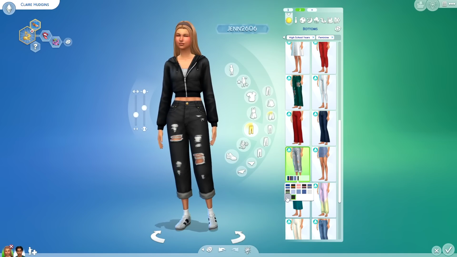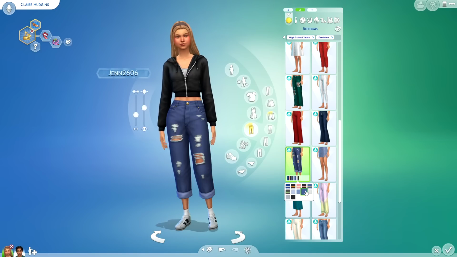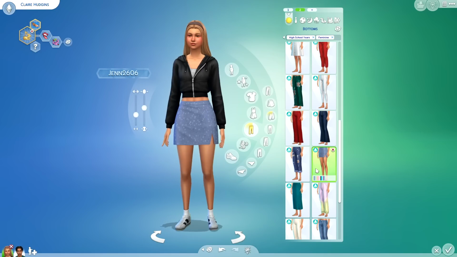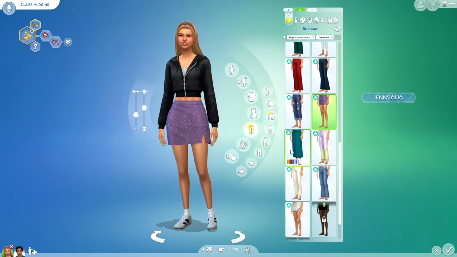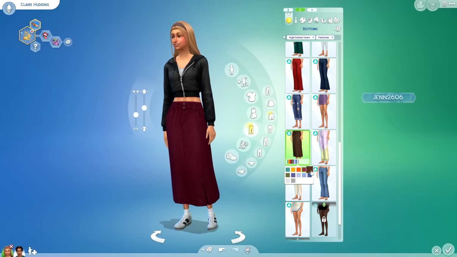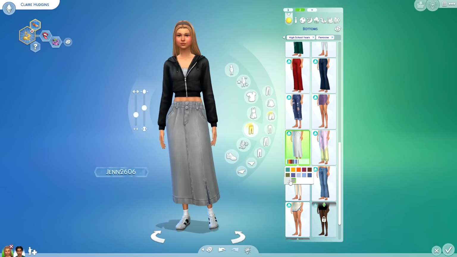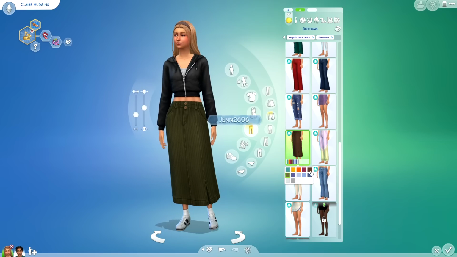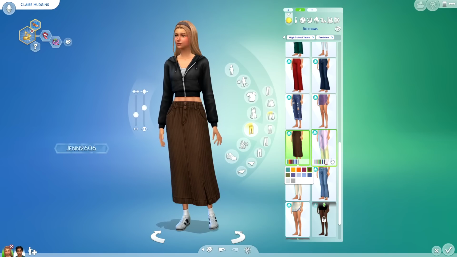Oh my gosh. So here we have some boyfriend jeans. Some of these actually have a little distress pattern to them. They also have just your denim swatch. We have this cute little sequin skirt here, which is kind of underwhelming, but it's cute. I like it. Another really long skirt here that has a weird cut to it. I don't know why, but it kind of looks like a trash bag. I do like it. This little corduroy swatch, I don't know, it looks like a broom. It's weird.